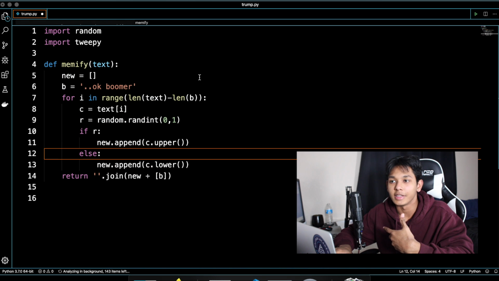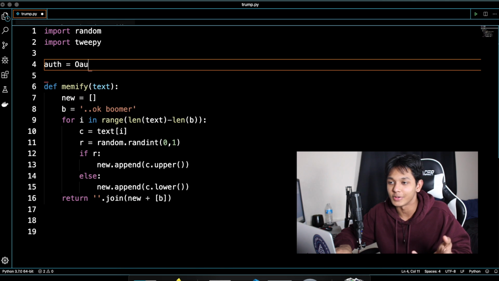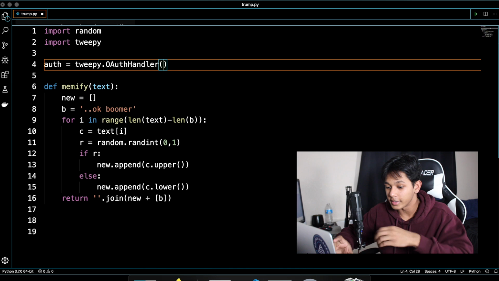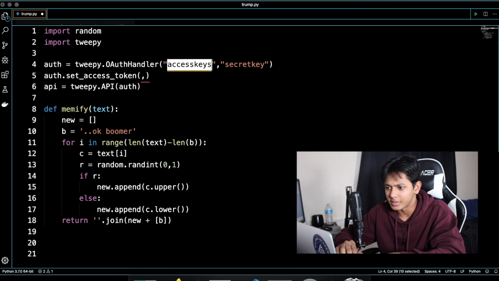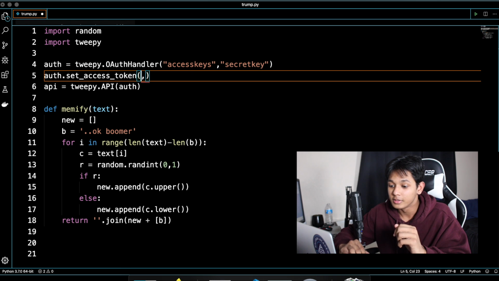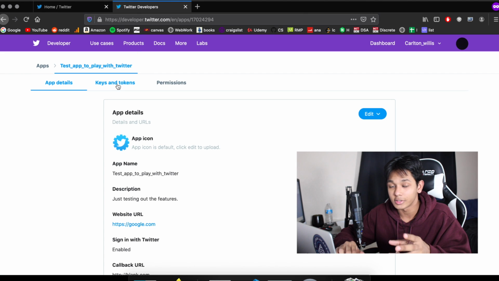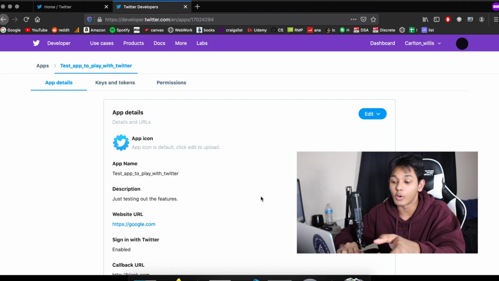Alright, so now you have to actually authenticate, because when you make requests, it needs to come from an authenticated user, right? So what you're gonna want to put here is the access keys, the secret key, and then here the secret token and stuff. You find that once your app gets approved: you click on keys and tokens, and it shows you all of this information.